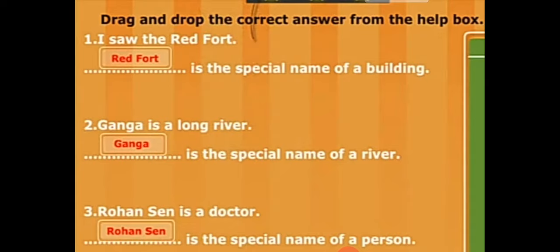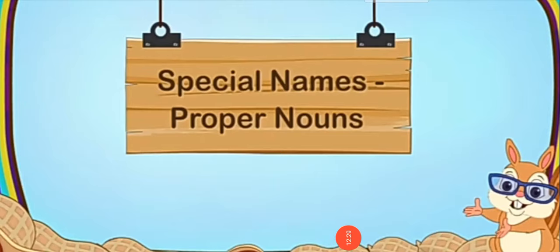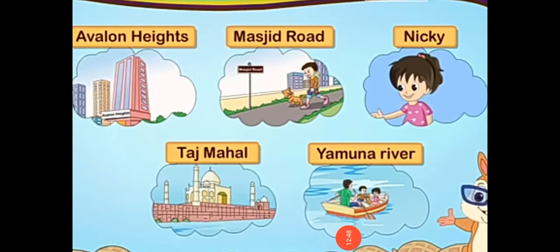These are special names. A proper noun is the name of a particular person, place, animal or thing. A proper noun always begins with a capital letter. Avalon Heights, Masjid Road, Nikki, Taj Mahal, Yamuna River. What are these, my children? These are special names.